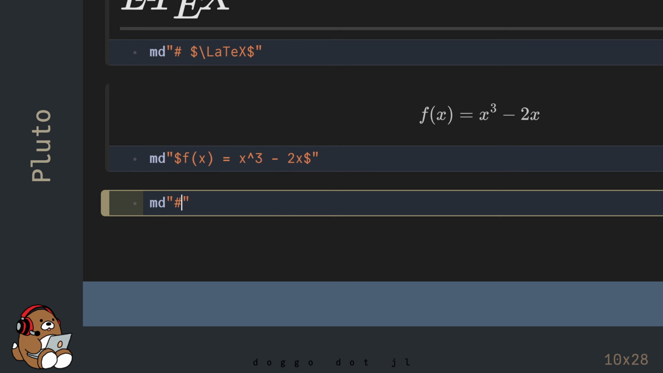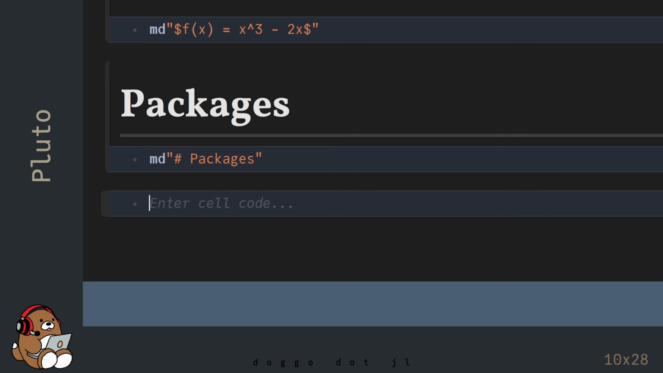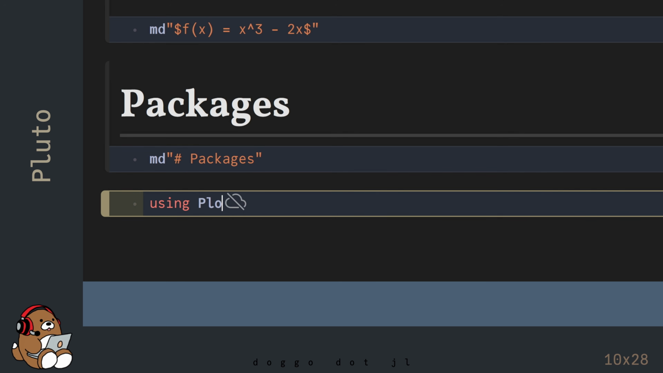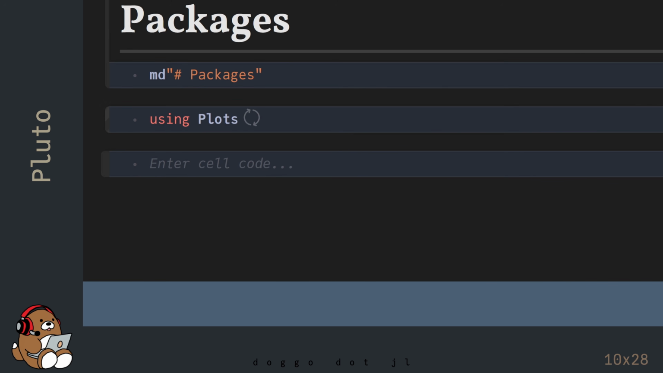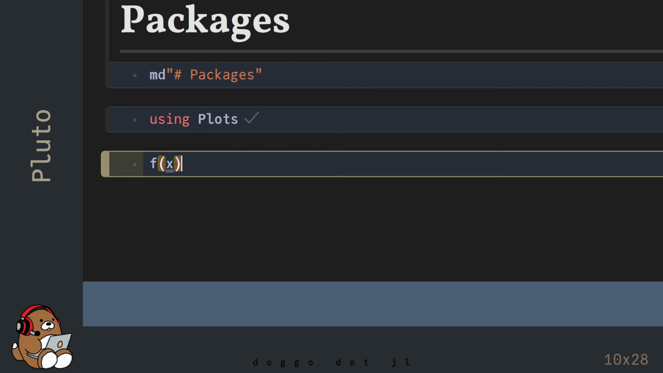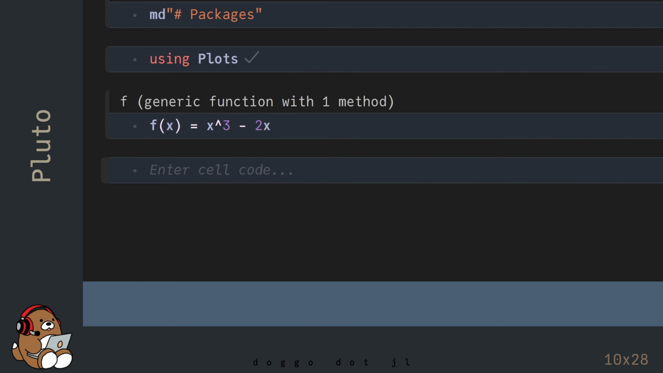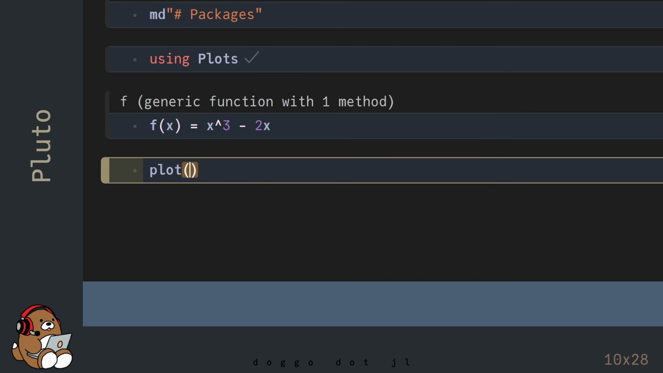You can also use other external packages in Pluto. Here's how the plots package works inside of Pluto. Depending on your computer and on your internet connection, it may take a few minutes for the plots package to load. After it's done loading, declare and define a version of the LaTeX function that will work in Julia. And then, plot this function.